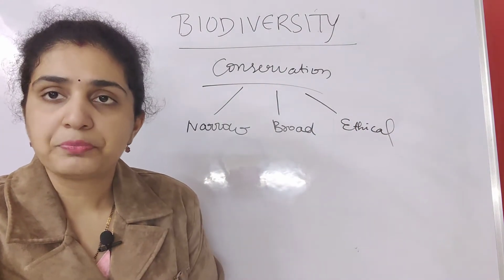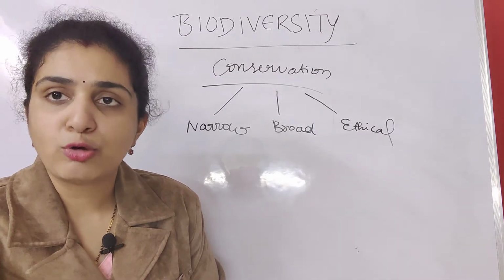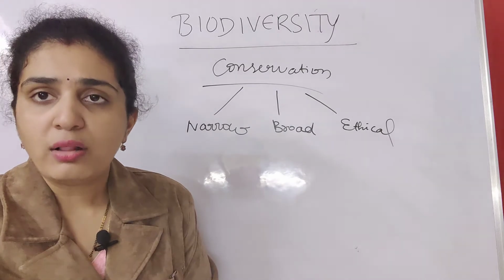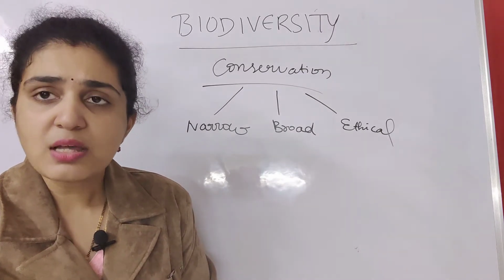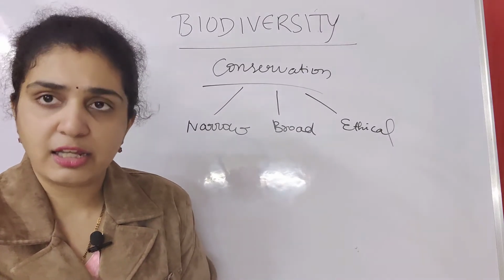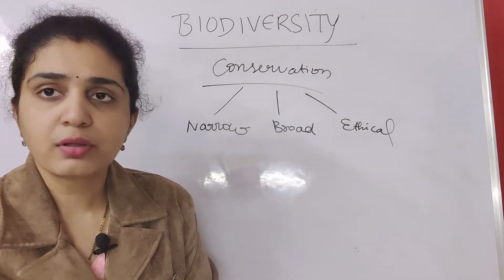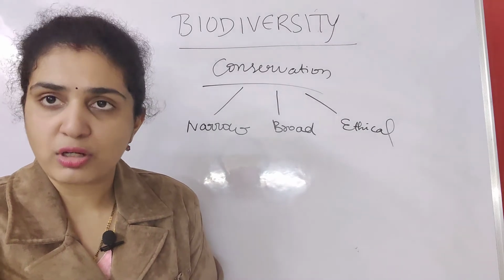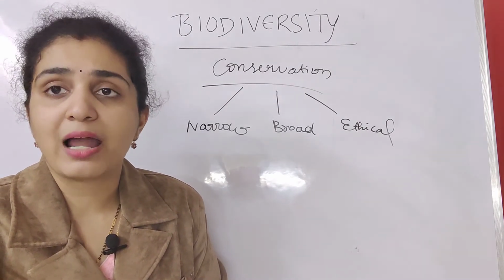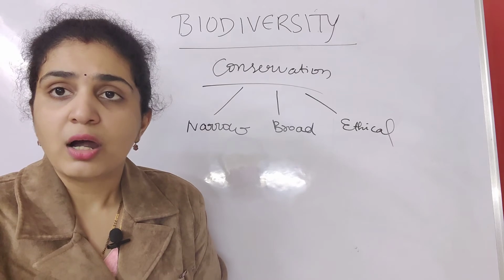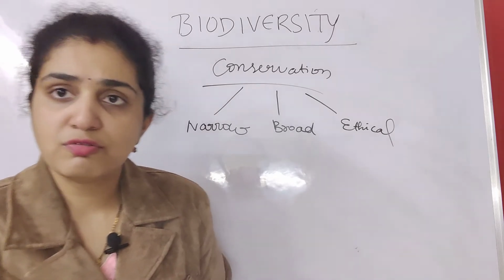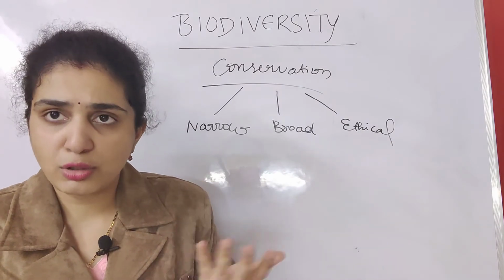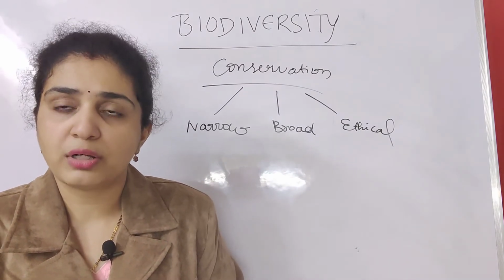Narrow means what? How are this biodiversity, or plants or animals or species, important for us? Suppose you are saying narrow utilitarian, then what is happening for us for surviving, for food, how do we get it from plants? Suppose you are all using furniture and all. If you cut down the forest trees, you will get the furniture, teak wood, rosewood and all.